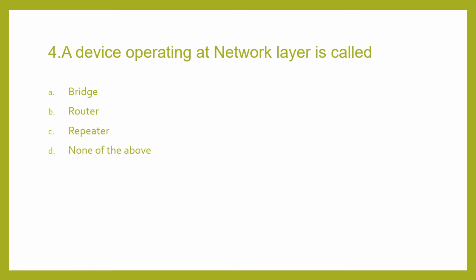Coming to the fourth question, a device operating at network layer is called. There are a total of 7 layers in the OSI model. I am not going deep into how many layers and what all that is. I am just explaining the options, because it will take more time to explain all those things. I will be covering it in my future videos. If you want, you can comment in my comment box.